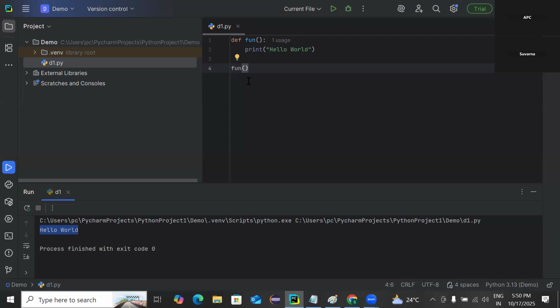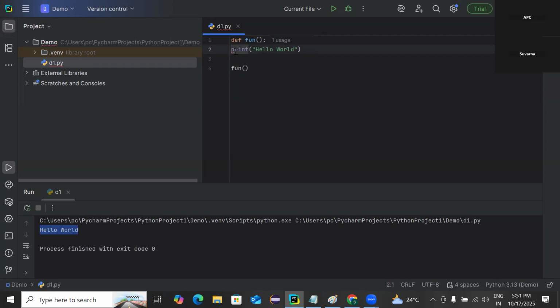That thing we have discussed, the function definition and the function call. See, what if I miss this indentation? Okay, I will not keep this indentation. See, already the IDE is showing you the error with the red underline there. That is the advantage of an IDE, an integrated development environment. It will make the development process easier.